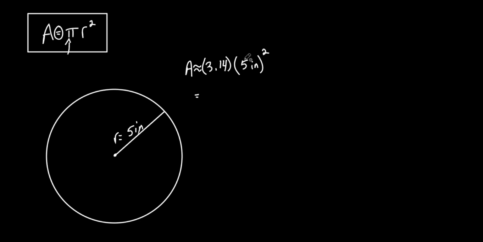Now, what do I do with all this mess? I just throw it into a calculator. Oh, you know what I should have done? Watch. Let's do it like this, though. Instead of putting 3.14, I could do this. Sometimes different books, different authors would rather you leave it in terms of pi. Some books would rather you put it as a decimal. Some books do both. We'll say, give me an exact answer, give me an approximate answer.